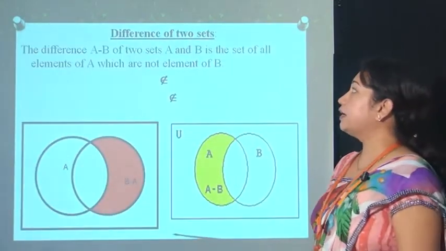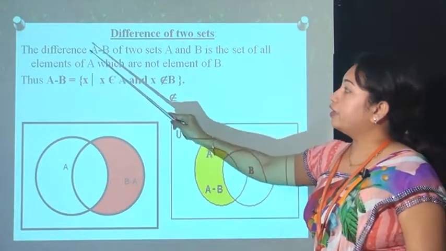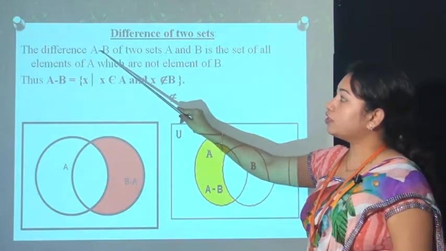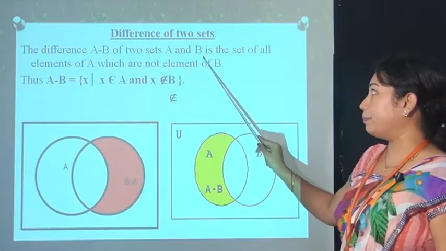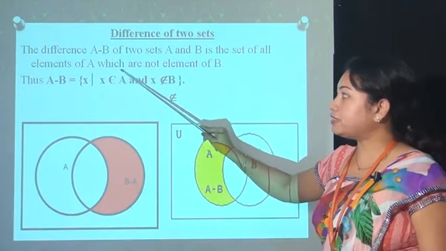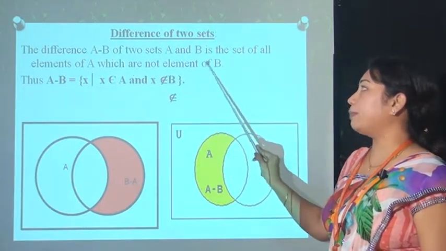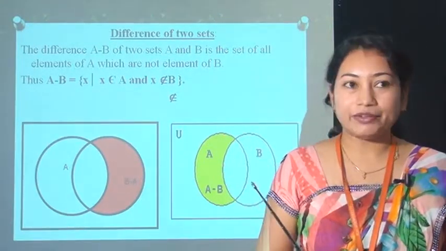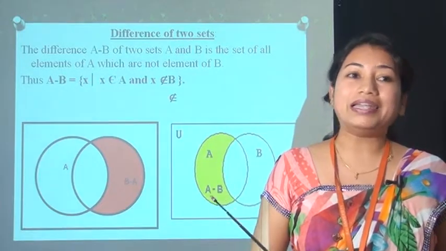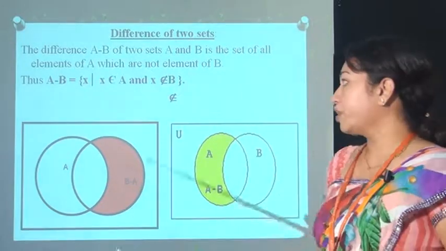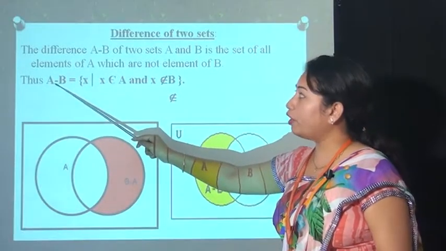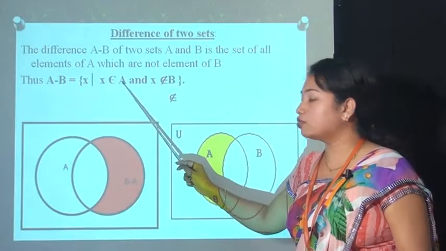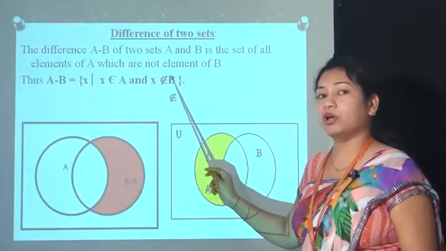Now the next point is the difference of two sets. The difference A minus B, the symbol is referred to as the difference. So the difference A minus B of two sets A and B is the set of all elements of A which are not elements of B. That means the difference A minus B is a set which contains the elements only in A, not in B. So the formula of A minus B is equal to the set of X such that X belongs to A and X does not belong to B.